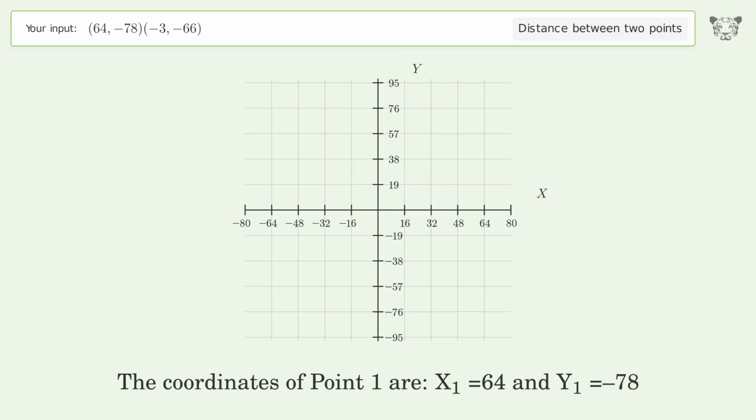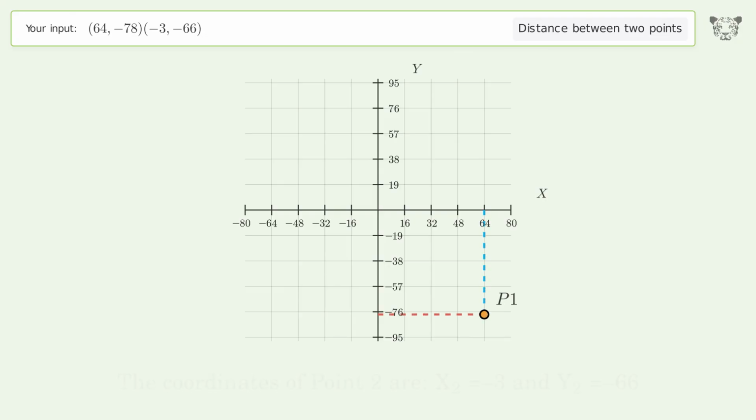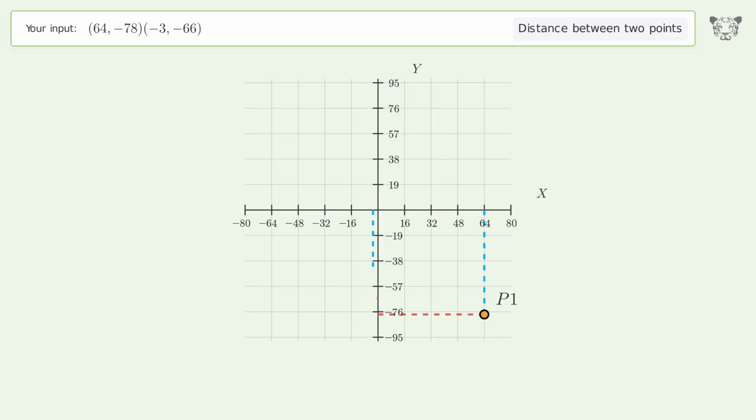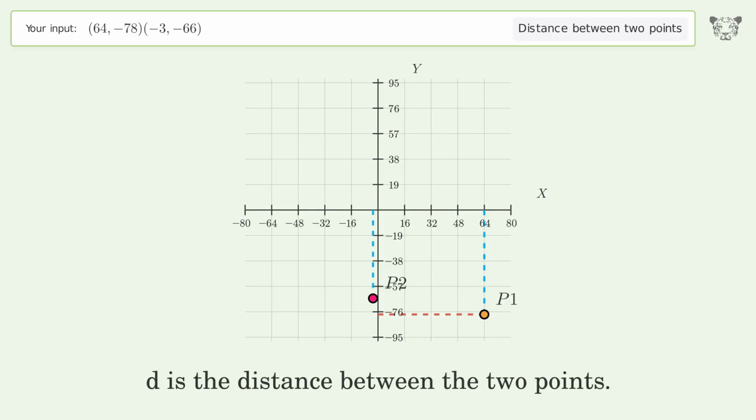The coordinates of point 1 are x1 equals 64 and y1 equals -78. The coordinates of point 2 are x2 equals -3 and y2 equals -66. D is the distance between the 2 points.